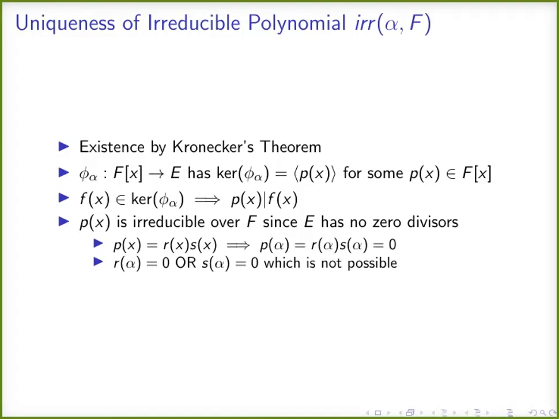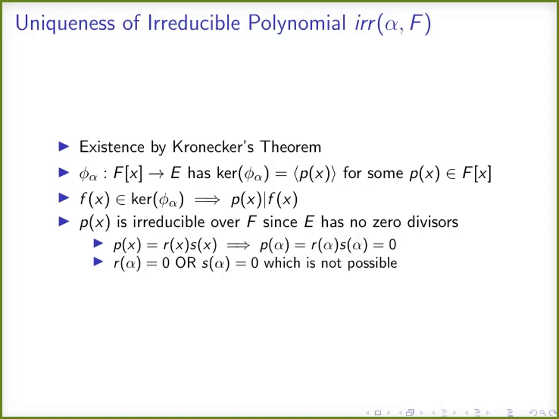So there will be some polynomial p of x which generates this ideal, which is the kernel of psi alpha. The kernel of psi alpha is a principal ideal. Therefore, there exists some p of x which generates the kernel. If p of x generates this kernel, then every polynomial in this kernel will be divisible by p of x. P of x will divide every polynomial in the kernel of psi alpha.